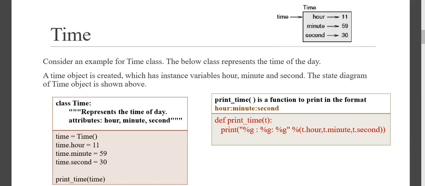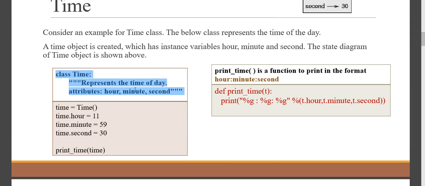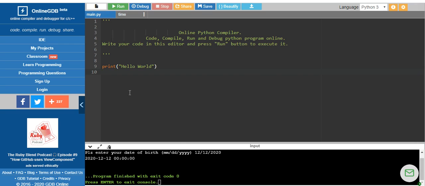In this example we are taking a time related program. Consider that we are creating a class. In this class I am not creating any class variable, rather I am creating an instance variable. When you see this program, I will be creating a class which will have only the documentation.